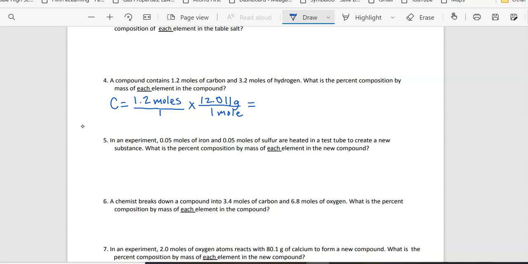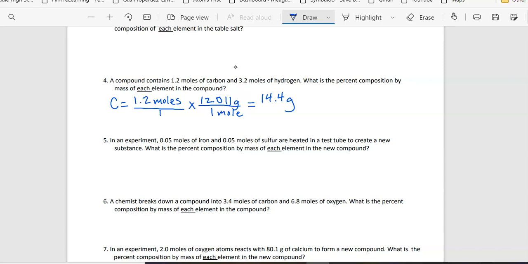Now, I am going to tell you that, honestly, this homework should have had an extra 0 right here. Because if we just take 14, that's not going to give us really great information. So I'm going to take another sig fig. I will make sure in the future that you've got at least 3 sig figs to work with, if not 4, because that's going to make things a little better. So I'm going to tell you it's okay. We're going to take 3 sig figs. Okay, so there we've got that.